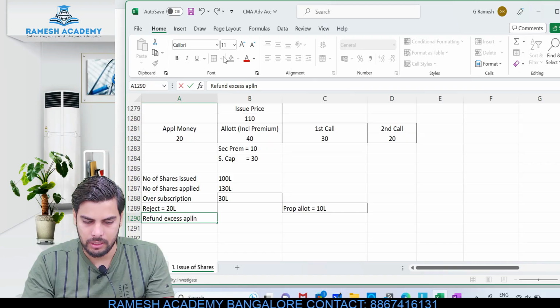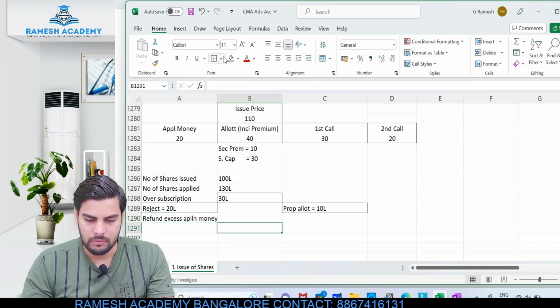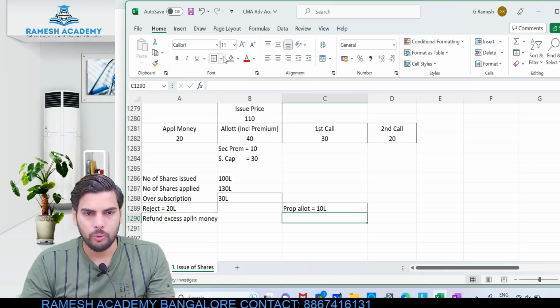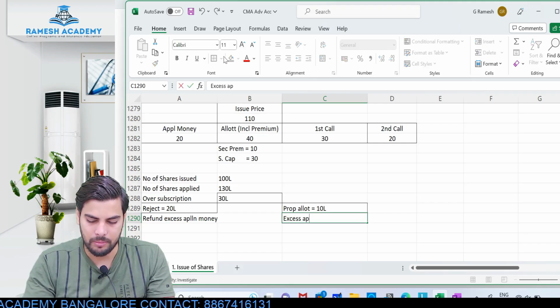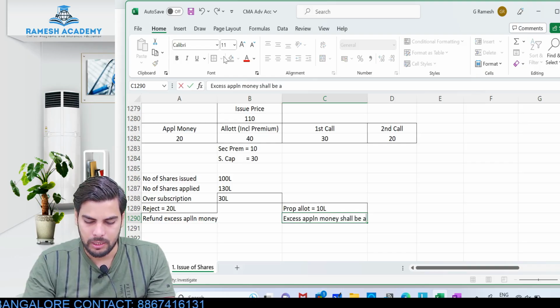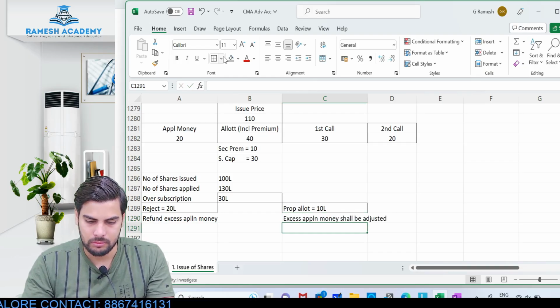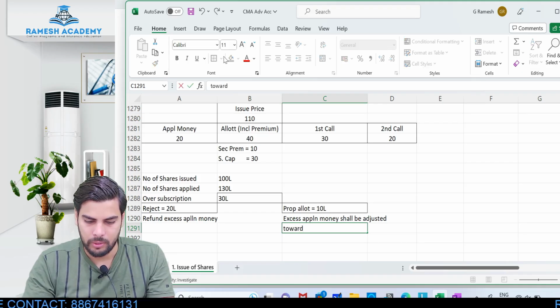Whereas when it comes to pro rata allotment, do we refund it? No. We'll be adjusting it towards a subsequent stage. So excess application money shall be adjusted towards allotment.